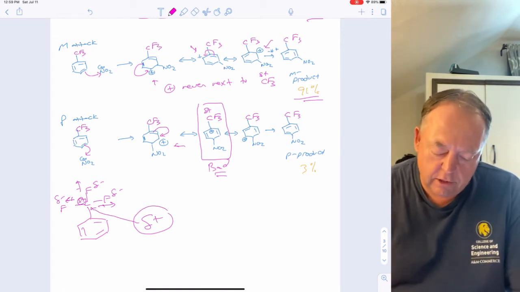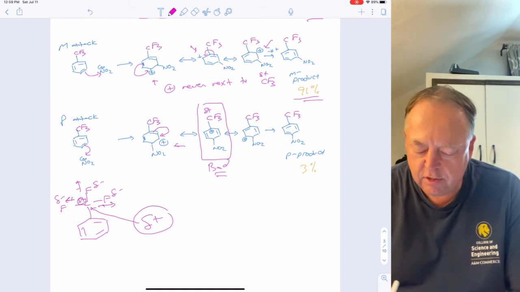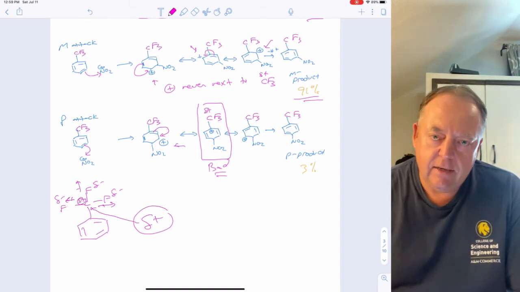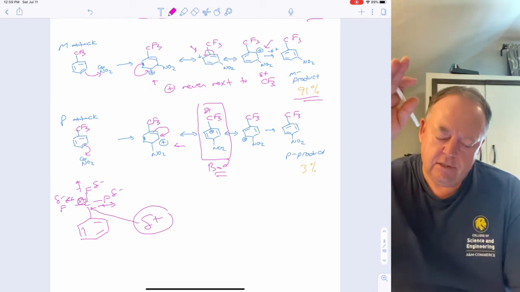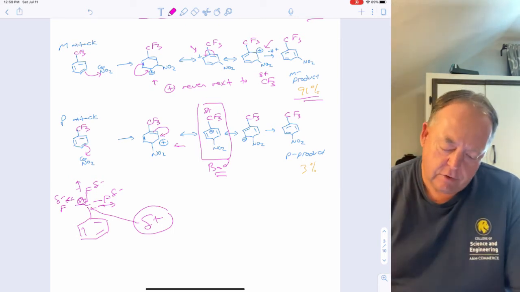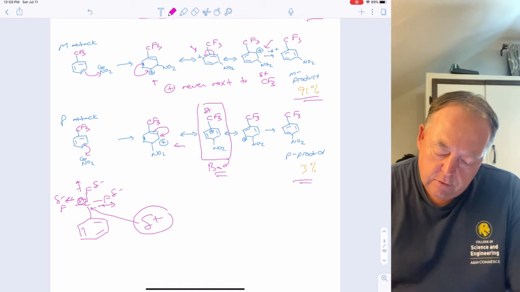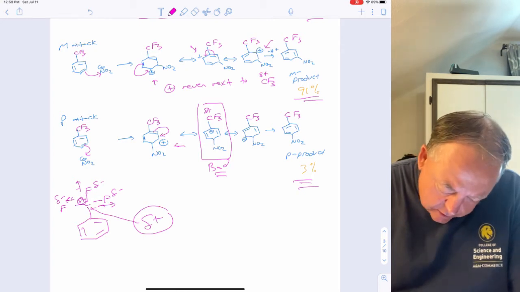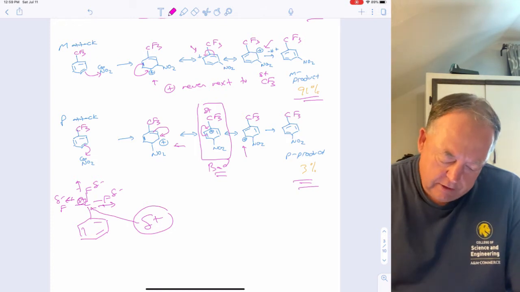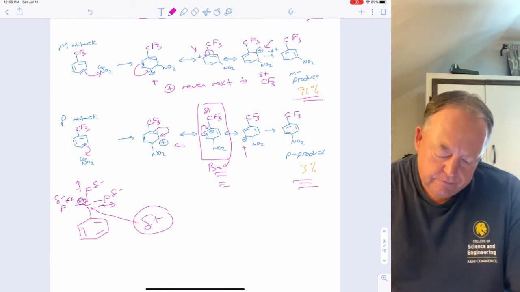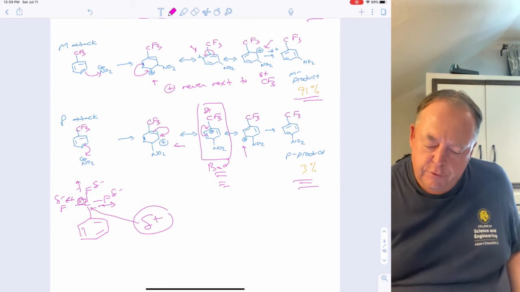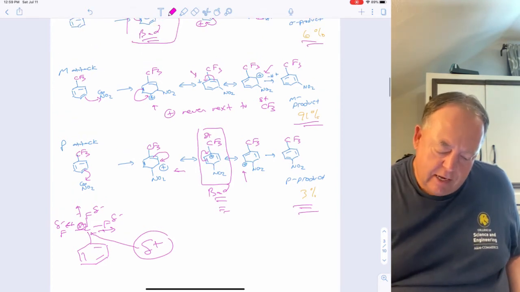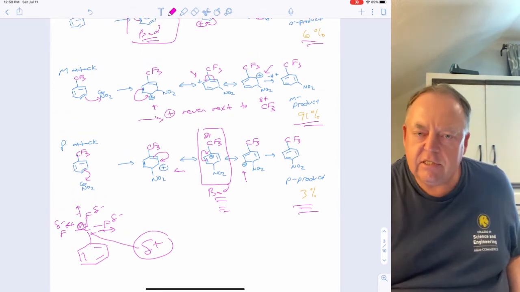The fact that you have one of the structures where the 2 positives are next to each other makes that intermediate higher in energy, so activation energy is greater, so that pathway is going to be slower, which is why you see such a low yield for that pathway. And the other resonance forms, we would flip this double bond over here to put the positive there, but the point is that's the bad resonance structure. Okay, so that's why CF3 is a meta director, because you never get the positive next to the CF3.